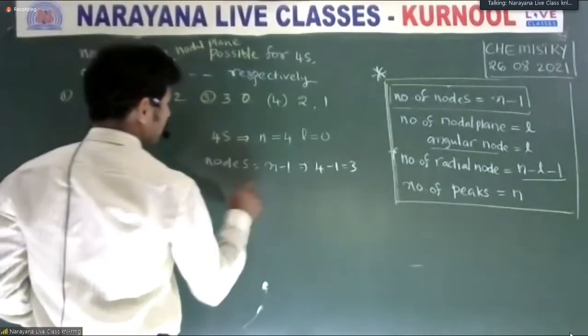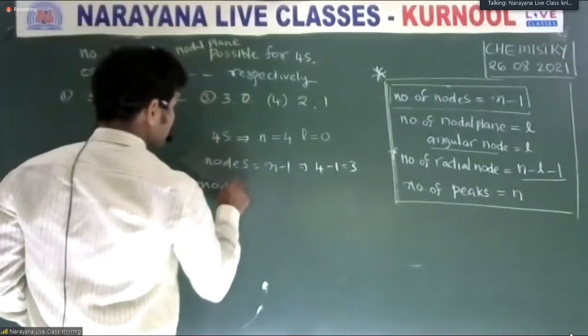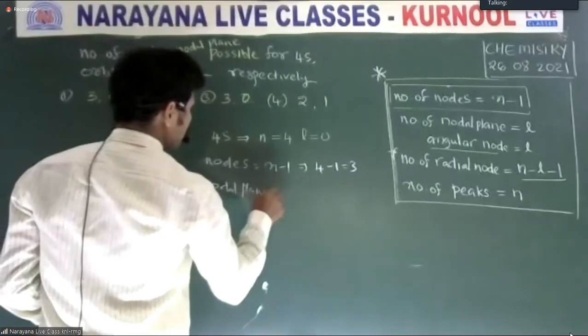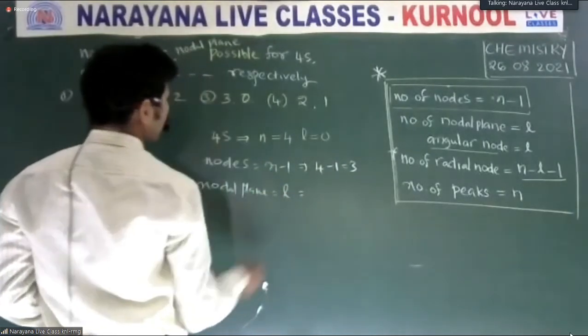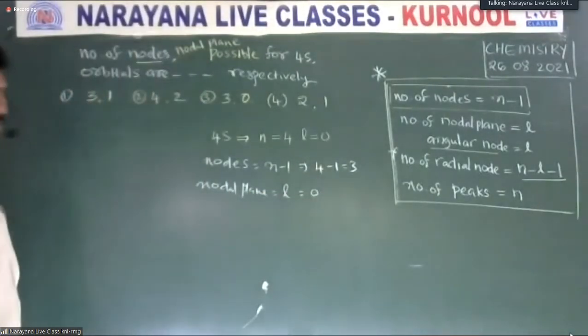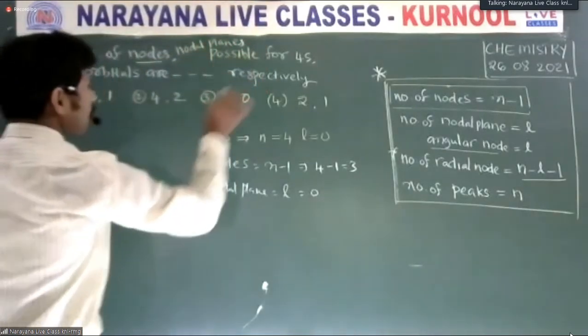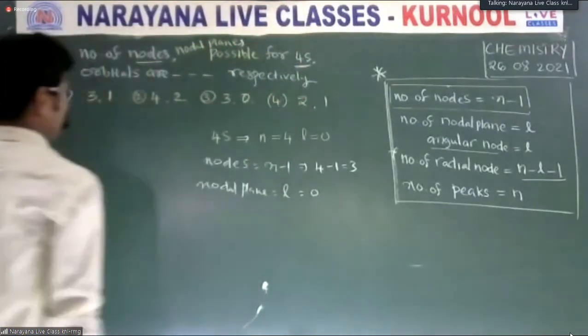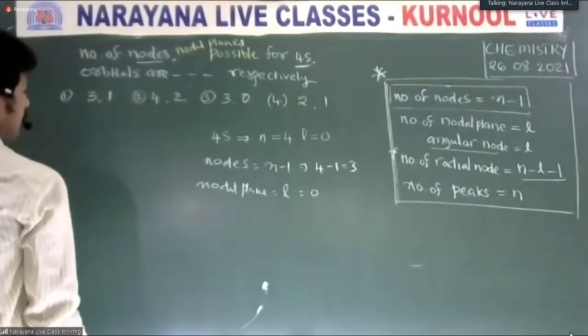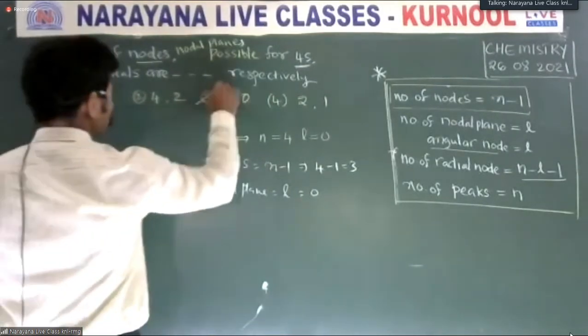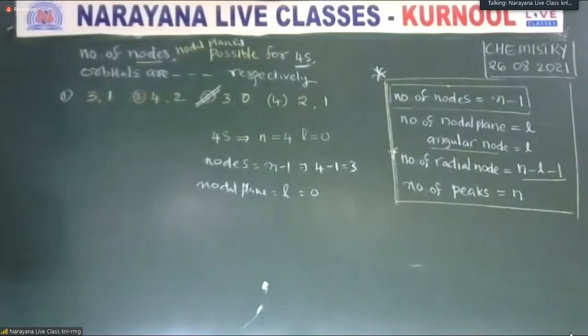The nodal plane is equal to the L value, 0. So 3 comma 0. The number of nodes and nodal planes possible for the 4s orbital respectively is 3 comma 0. Noted?